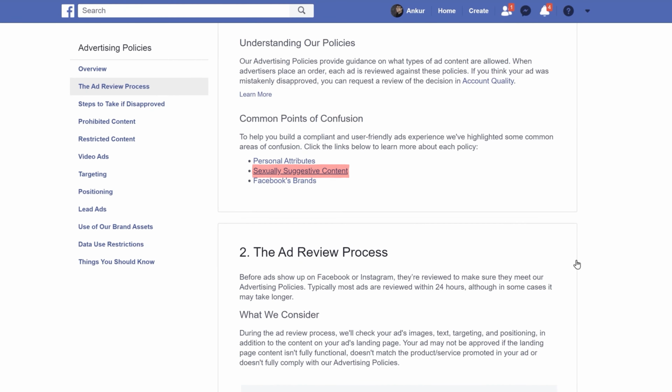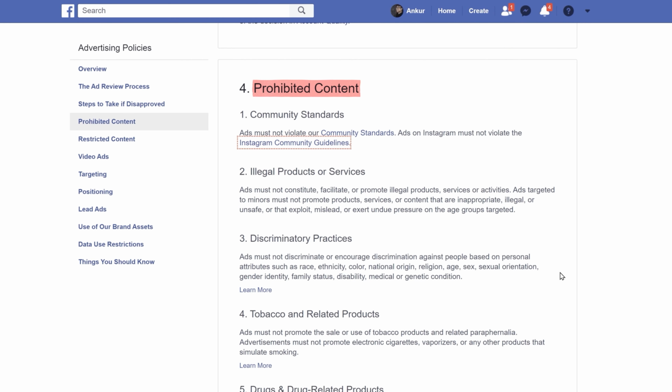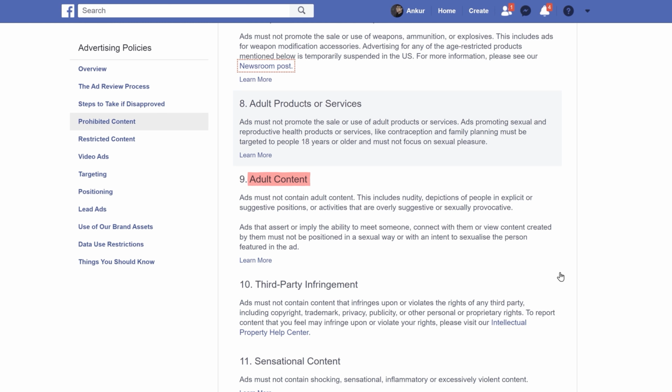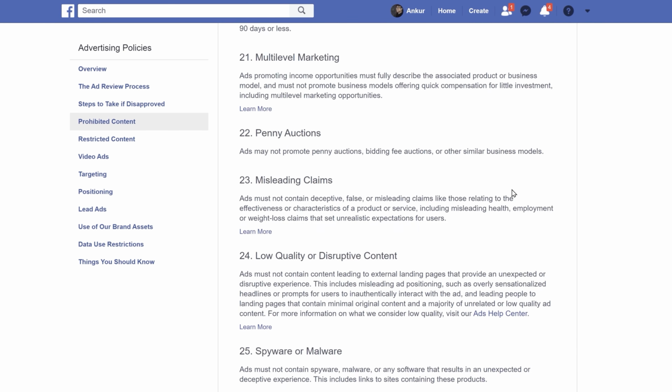So if you have anything sexually suggestive, then there's a high chance that your Facebook ad won't be approved. So make sure you're not doing any prohibited content, illegal products, discriminatory practices, tobacco related products, drugs, unsafe supplements, weapons, adult content, adult products, third party infringements. So make sure you read through the entire advertising policies.